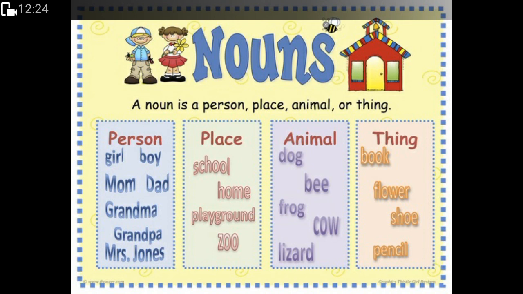We have many types of nouns like naming words, common nouns, proper nouns. We have group of words that are also nouns, that is collective nouns, but we'll come to that topic later.